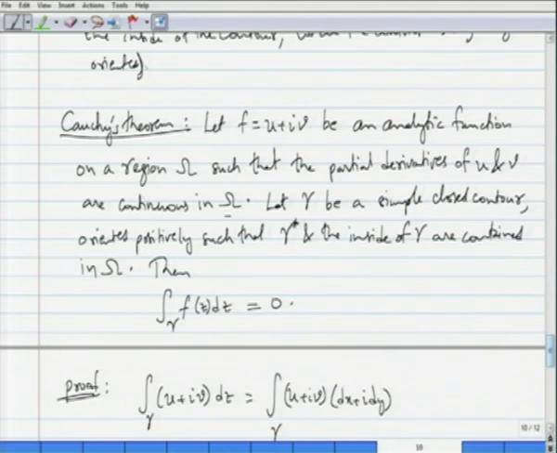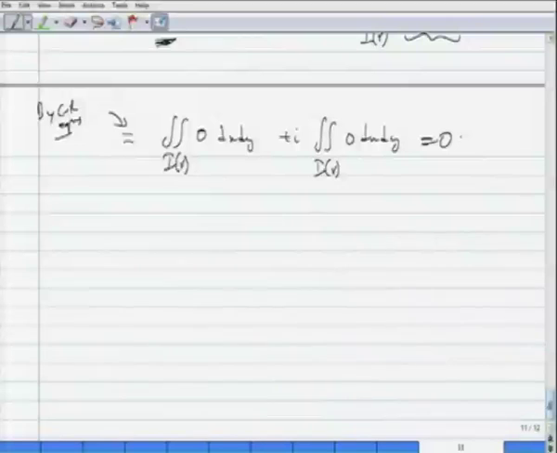All we need is that f is analytic. If f is analytic on the region omega, and if gamma is a simple closed curve positively oriented such that gamma star and the inside of gamma are contained in omega, then the contour integration of f is actually equal to 0. So, that is the Cauchy-Goursat theorem. We will see that version of Cauchy's theorem in this statement.